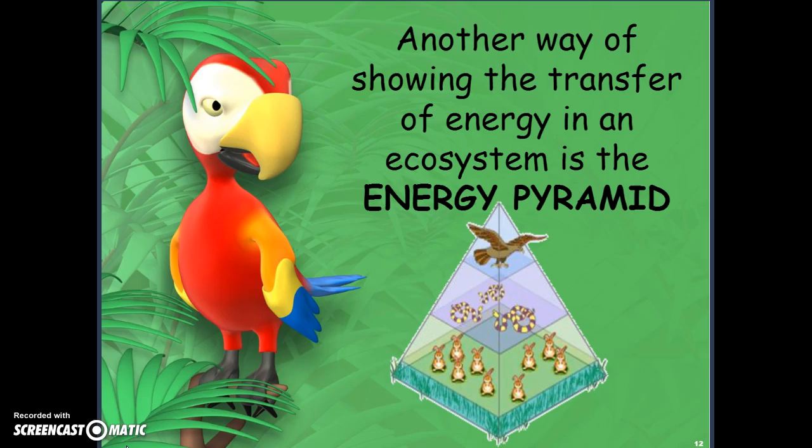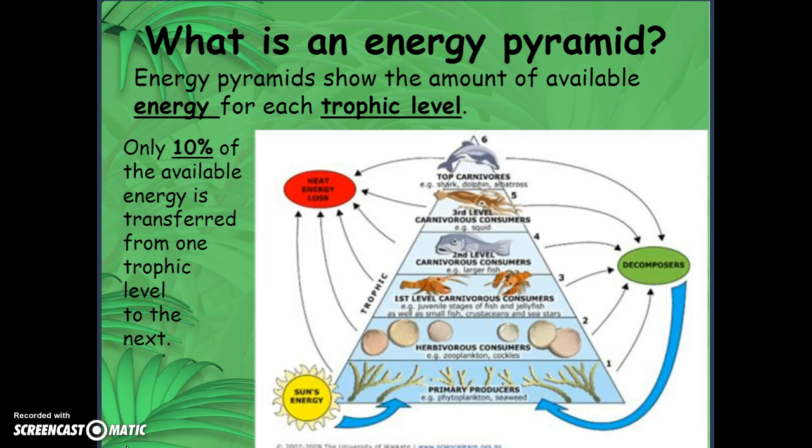Another way of showing the transfer of energy is an energy pyramid. We've been working with these the last week. An energy pyramid shows how much energy is available at each trophic level. So if you look at the bottom, we have our primary producers, and then first order, second order, third, fourth, and then your top predator. So the sun's energy provided the necessary energy for these producers to make their own food. Remember, only 10% of the available energy is passed on to each level. So as we move up the energy pyramid, our amount of energy decreases.